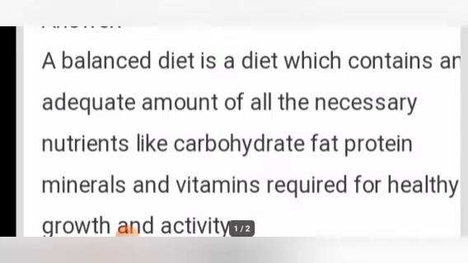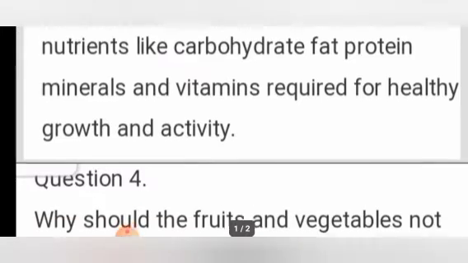All these things are needed. So if a food contains all these things, then we can say it is a balanced diet.